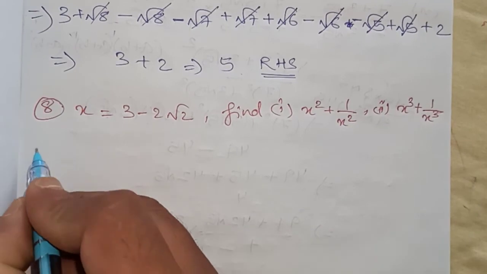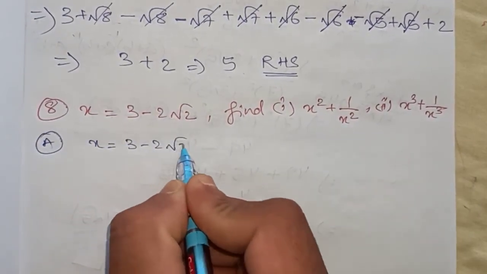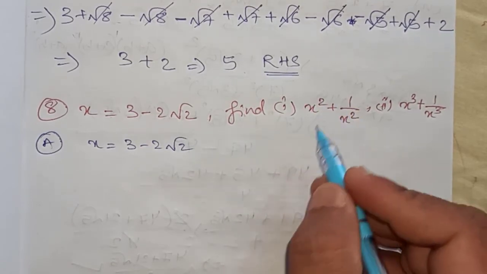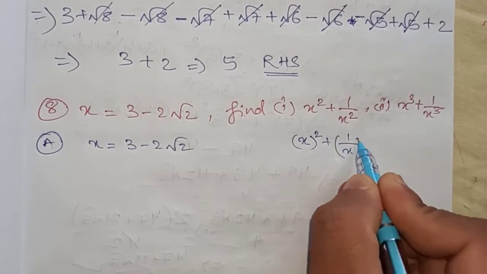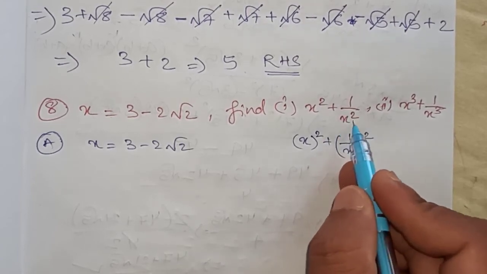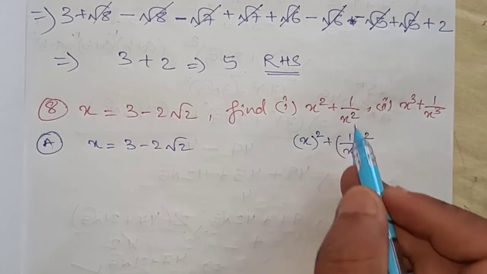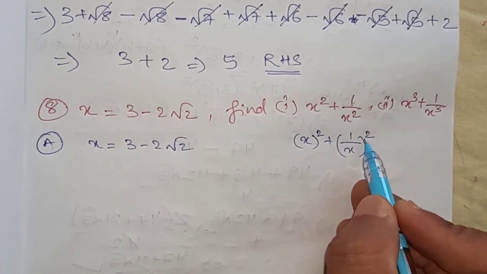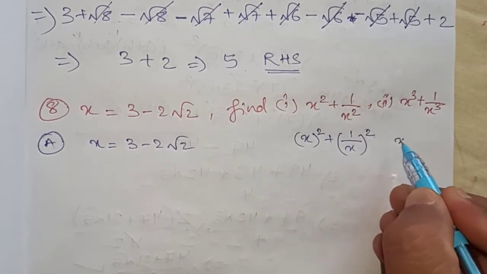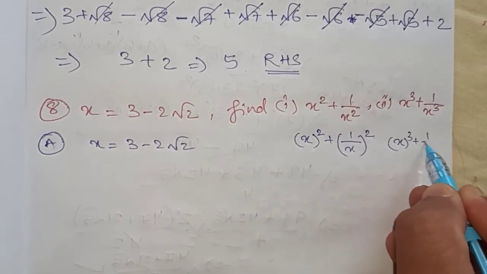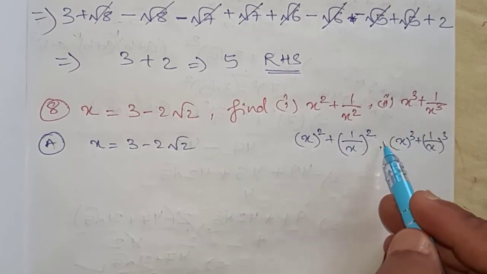So I will write the value of x first, 3 minus 2 root 2. Now look at here. This is given in this way, 1 by x whole square. This square is there, so we will write 1 by x whole square, because 1 square is 1 and x square is the square given here. This question also will be solved in the same way, x cube plus 1 by x whole cube. In this way both the values will be solved.